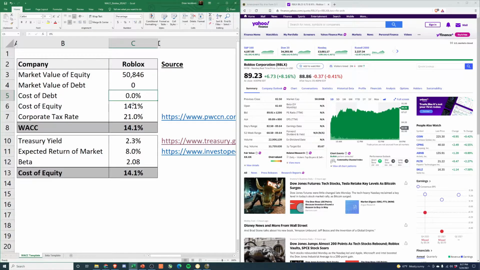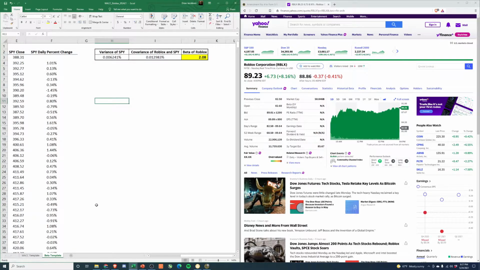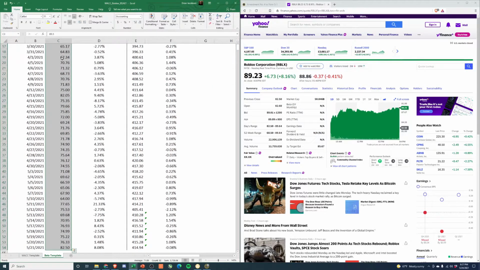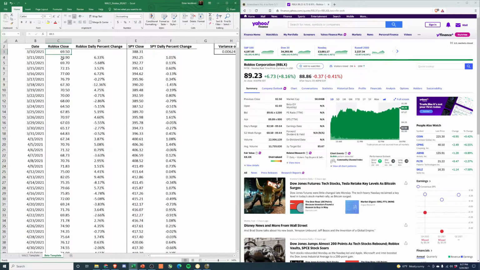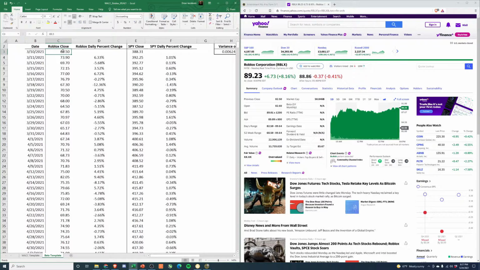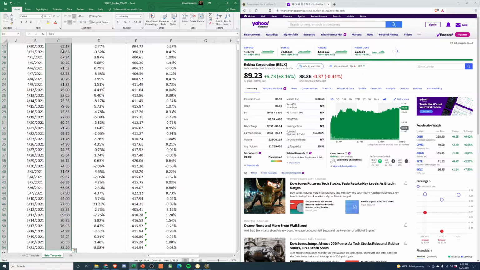Cost of equity, right? This is the fun one. We'll use CAPM, which is questionable, and we'll go over why that is here in a second. And that's because they've only been public since March 10th, so they've been public for 52 days. And normally we look at the 5-year monthly price when we calculate beta. On this, we're looking at daily prices. So in the first 3 months of trading, or I guess 2.5, I guess there's only 20 days a month. So yeah, we're almost at 3 months. So 60 days, right? We're at 52.